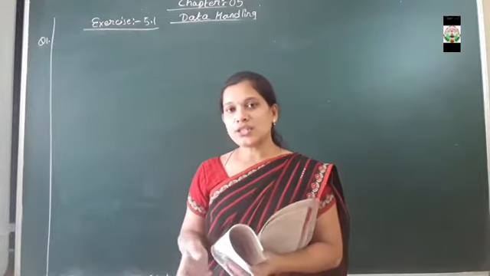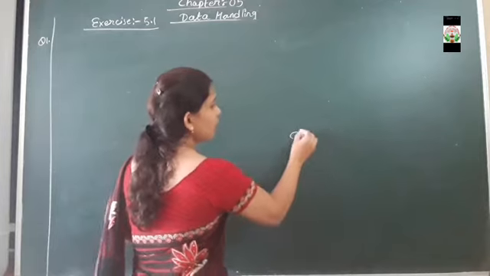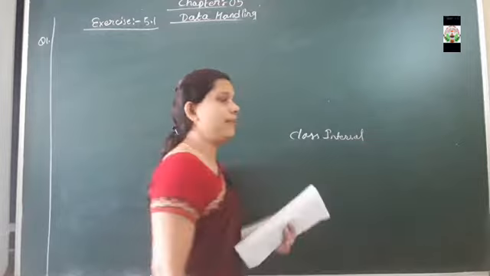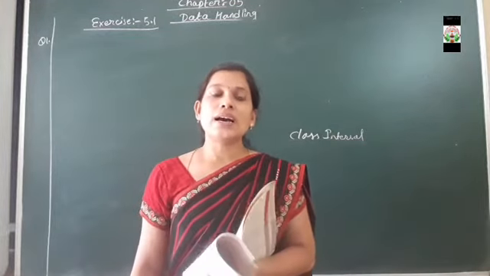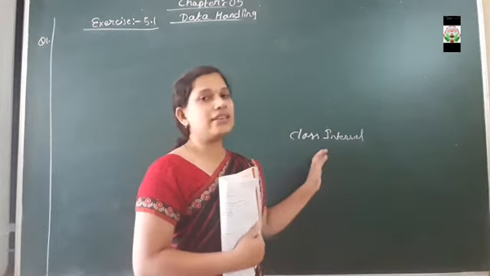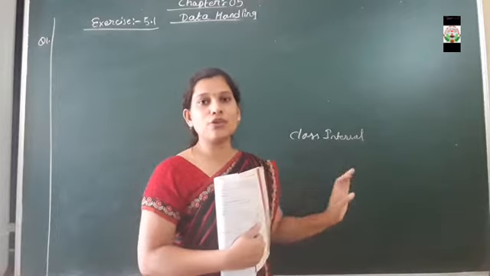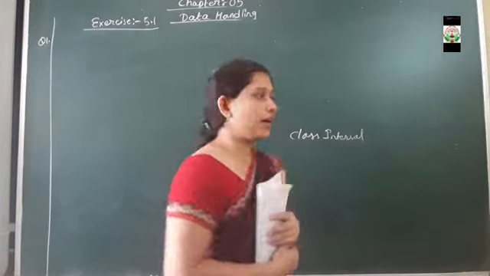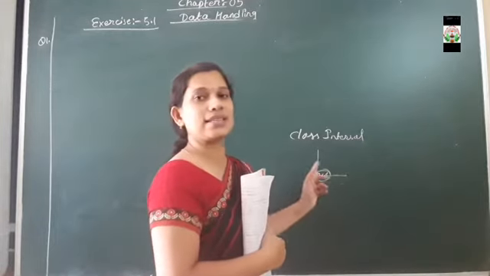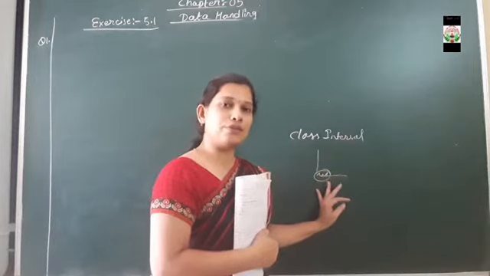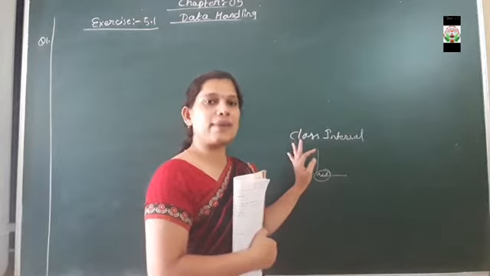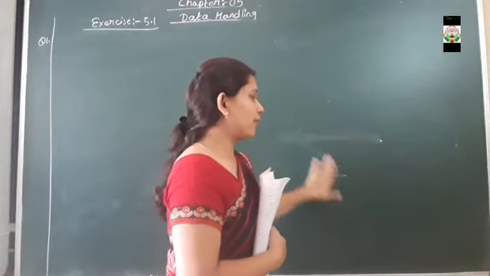So what do you mean by a histogram? Histogram means a particular class interval should be there. It is a graphical representation. A histogram is a graphical representation of data in which the class intervals are not uniform. Not uniform, that means it does not start with 0. So when we draw the graph, a zigzag line appears between the x-axis and the y-axis. Such a graph with a zigzag, meaning the class interval is not uniform, is said to be a histogram.